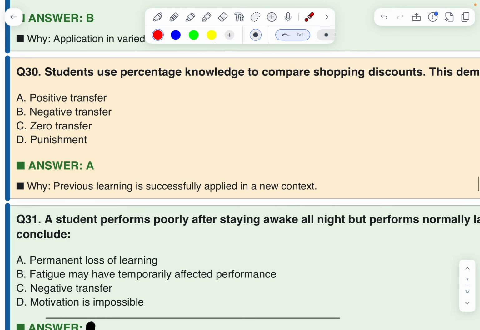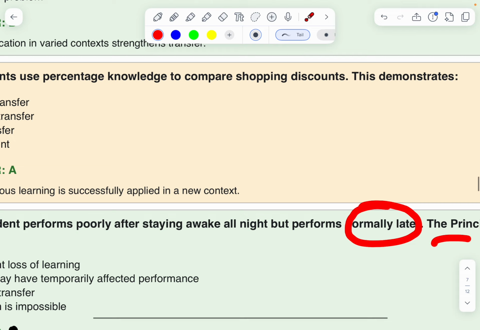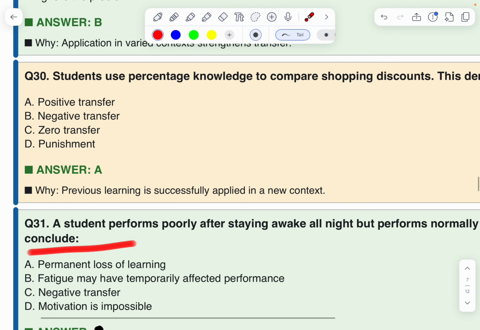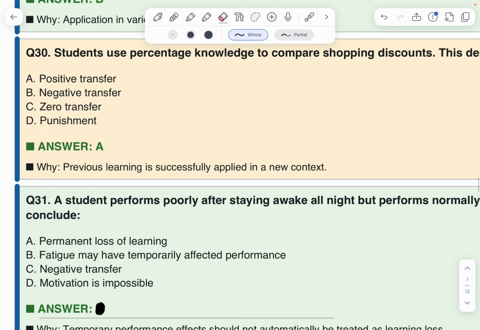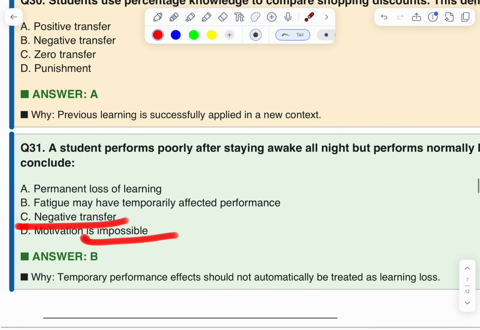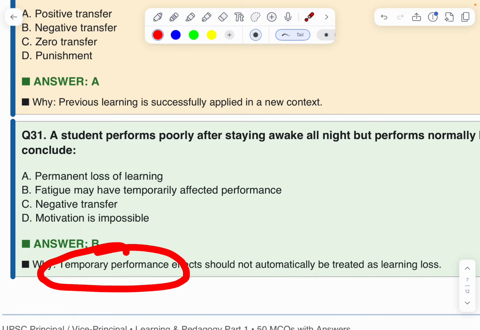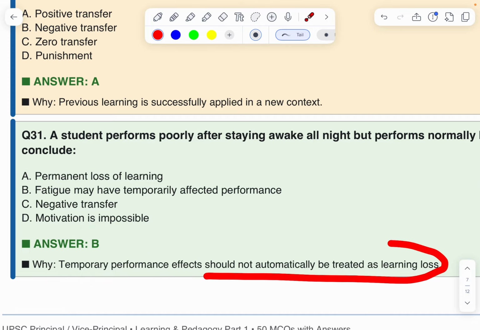Okay, next question. A student performs poorly after staying awake all night but performs normally later. The principal concludes permanent loss of learning, wrong. Fatigue may have temporarily affected performance. This is the right answer. Why? Because negative transfer and motivation are impossible here, whatever it may be. Temporary performance effects should not automatically be treated as a learning loss.